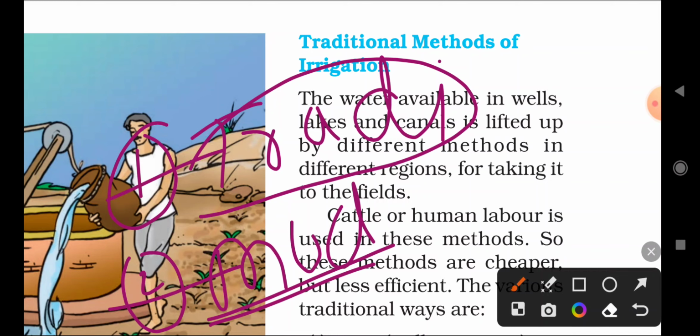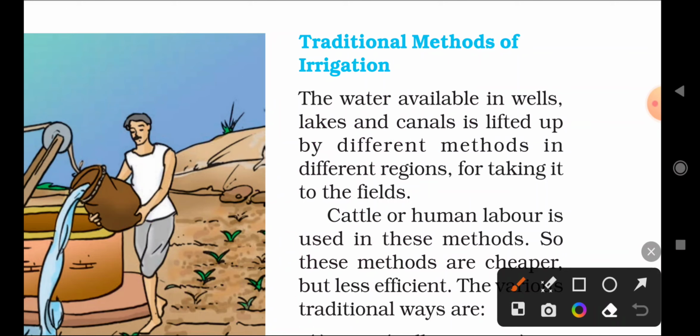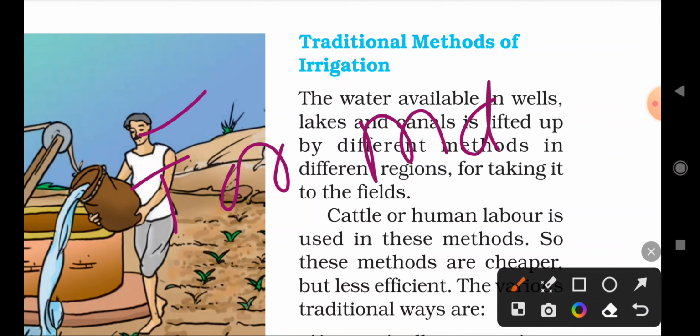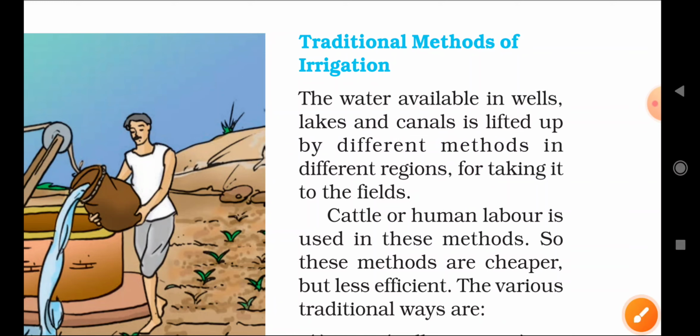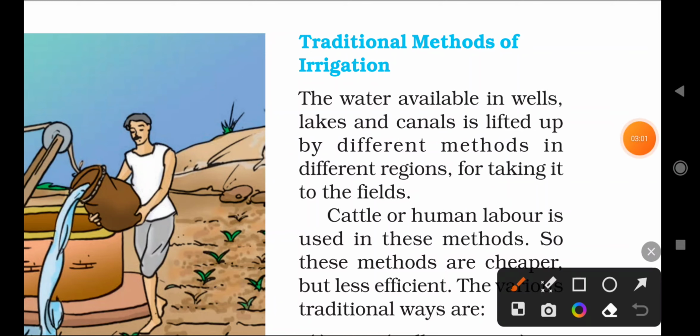Now we'll discuss which are the traditional methods, which are the modern methods, what is the difference between traditional and modern methods, and which one is more efficient or works more efficiently, either traditional or modern methods of irrigation. So we'll have to discuss that here. First we'll discuss the traditional methods of irrigation.